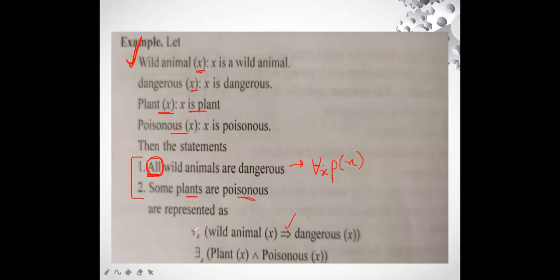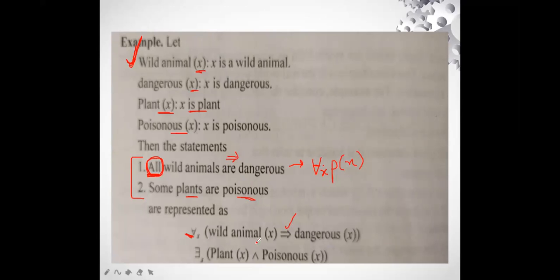That means for all, which means the universal quantifier, the symbol is used here. We have X, we have started the braces. Wild animal X, because we are saying wild animals are dangerous. For "are" we have used the implication sign here. That means all the wild animals are dangerous.